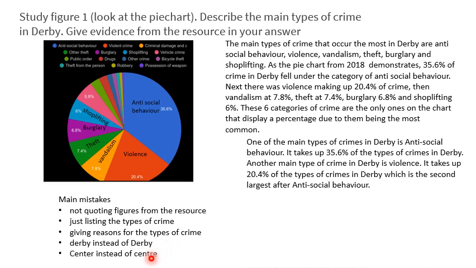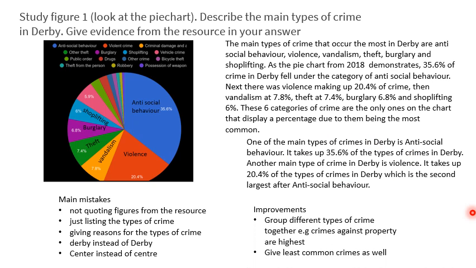And some grammatical and literacy errors. Derby is the name, it's a proper noun, so it needs a capital D, and the spelling of centre, although autocorrect may have done that for you. So what could you do to make sure? Well, this answer here would still have got the 2 or 3 marks, but to have made it better, you could have given the least common crimes as well.